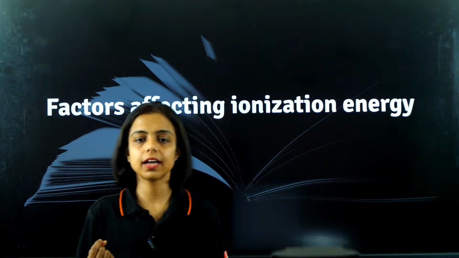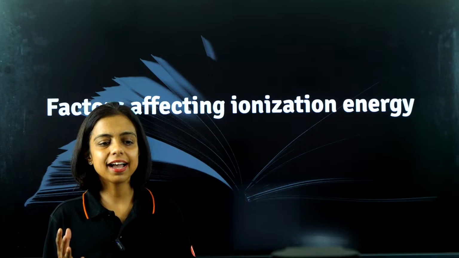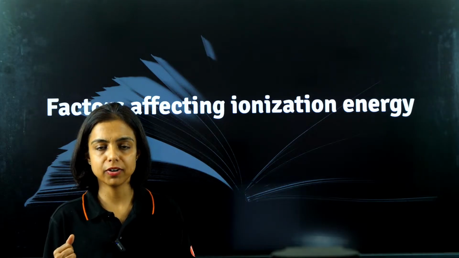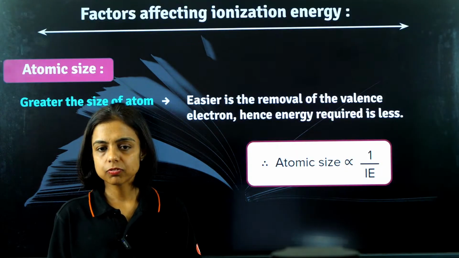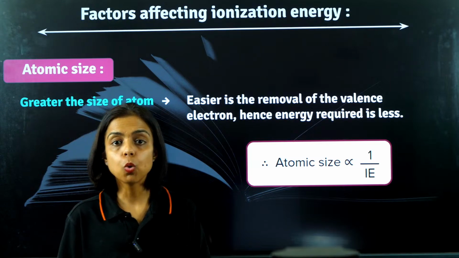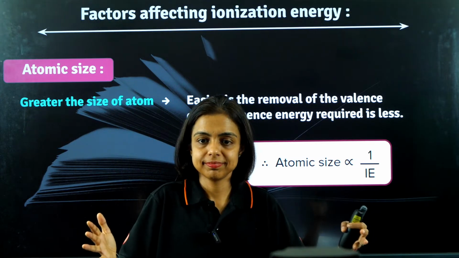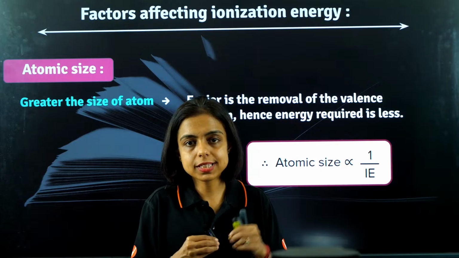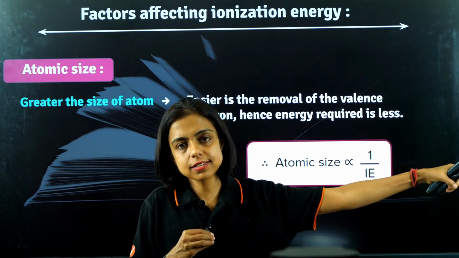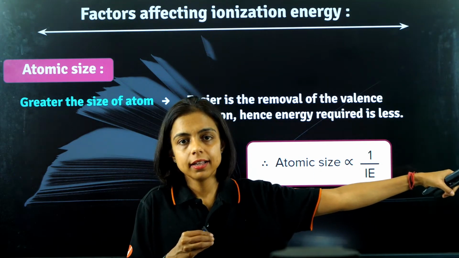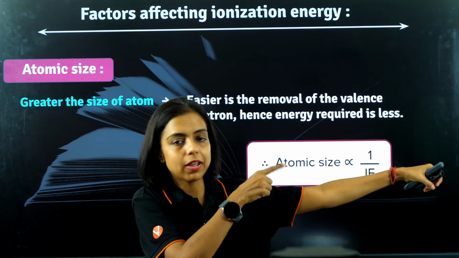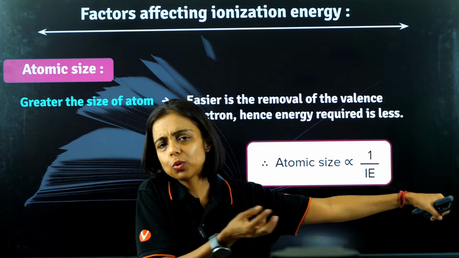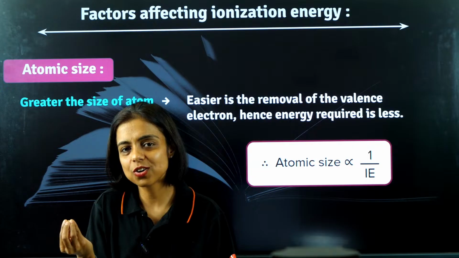Now, as I told you the concept of ionization energy, can you please tell me what are the factors affecting ionization energy? क्या है ionization energy को affect करने वाले factors? First, atomic size. Ma'am, the more the size of the atom, the distance between the nucleus and the valence electron increases. If the atom is big, that means the hold of the nucleus on the valence electron is weak. So you can easily take out that electron.